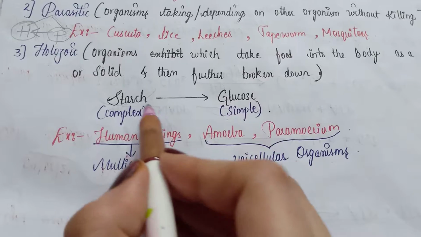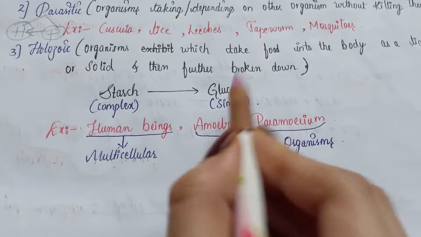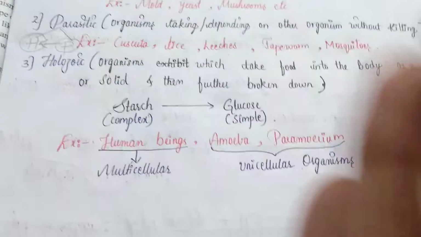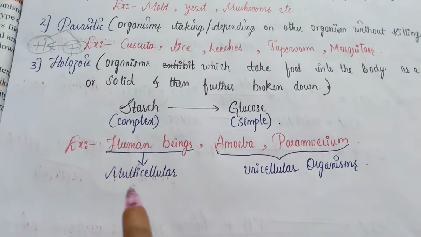So in order to digest it, this starch is converted into a simple form, that is glucose. So the animals which break down food from one form to another are the holozoic organisms.